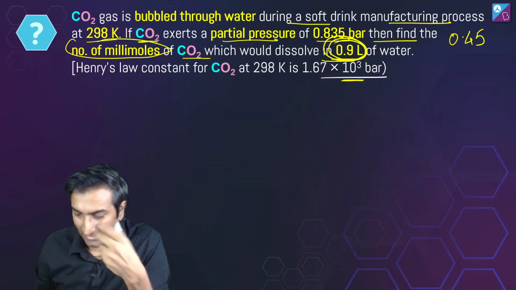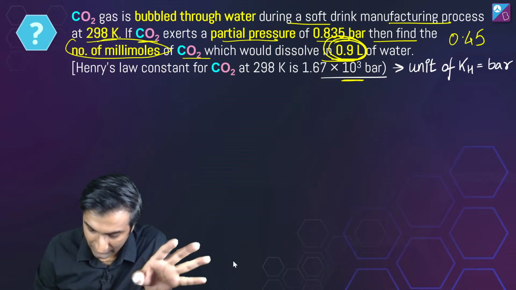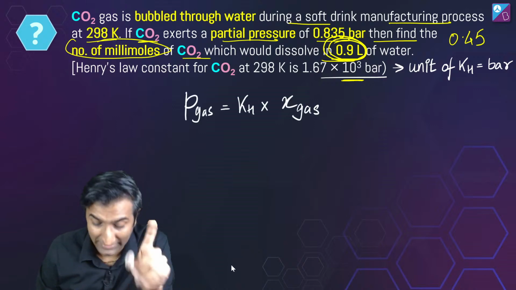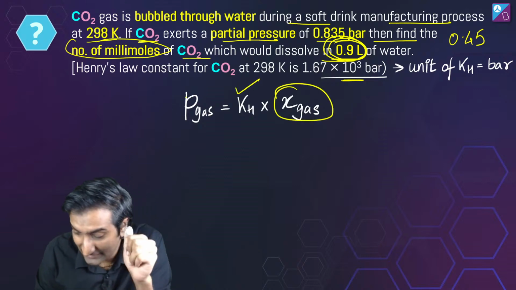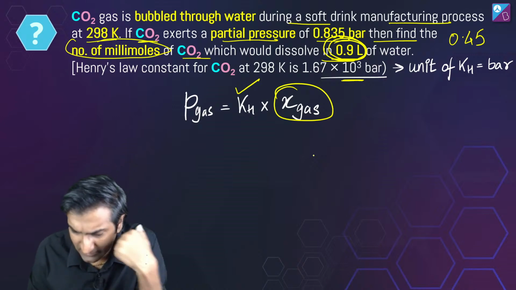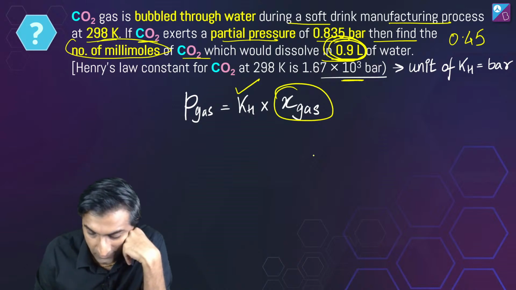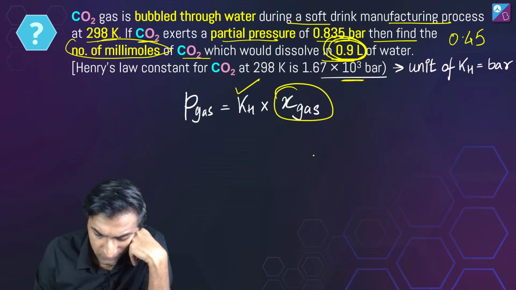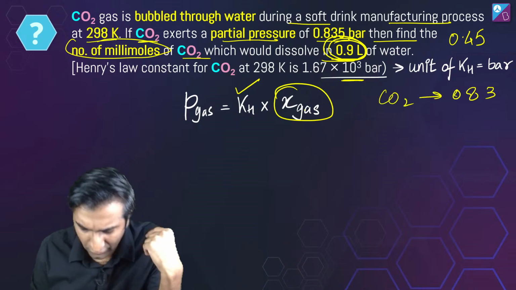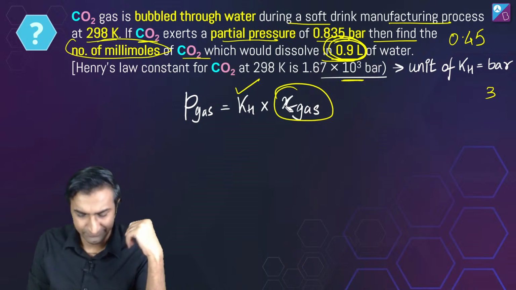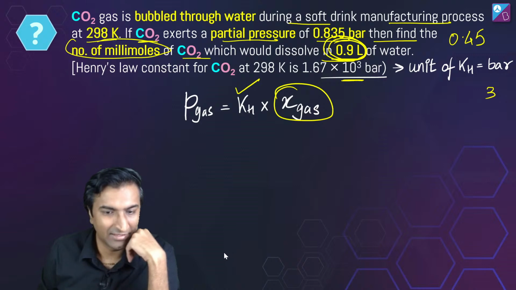कुछ गलती हो गई? Okay, let me give you a bit of a hint. Unit of KH simple है, बार है. So the expression you want to use is P gas is KH times X gas. Now X gas is what you have to find out. KH तो straightforward है, दिया हुआ है. X gas कैसे निकालोगे? X is mole fraction, right? Now CO2 का pressure जो है 0.835 bar. Can you from that get mole fraction? That's a little hard. We don't know the moles of CO2. How do we get moles of CO2, guys? अच्छा, लगता है कर लिया आपने.